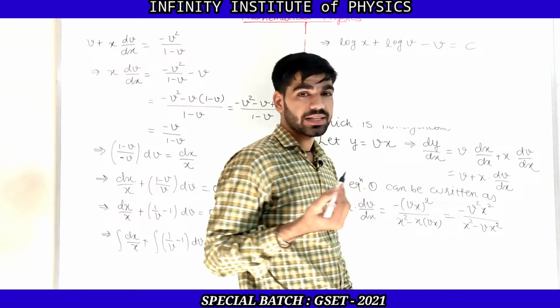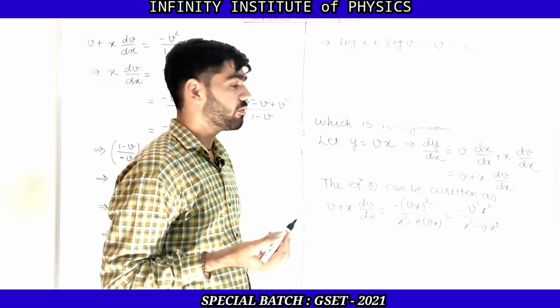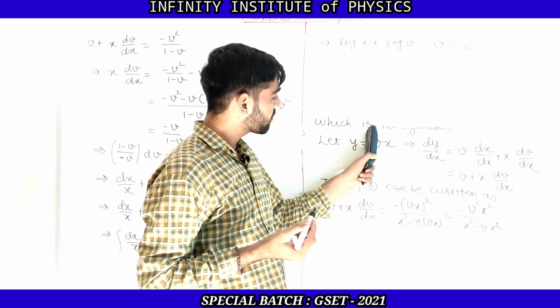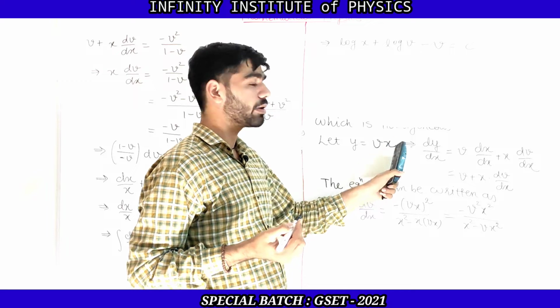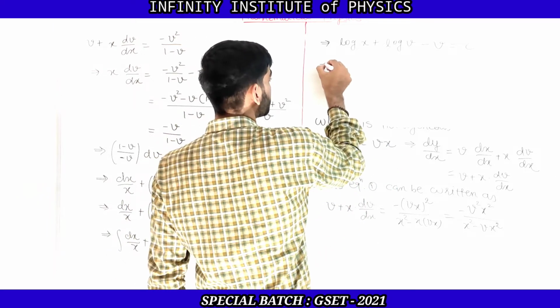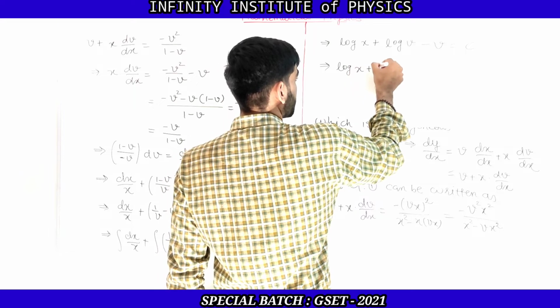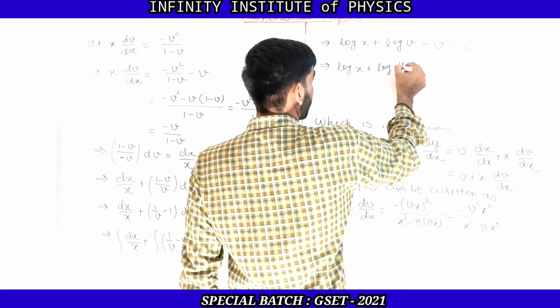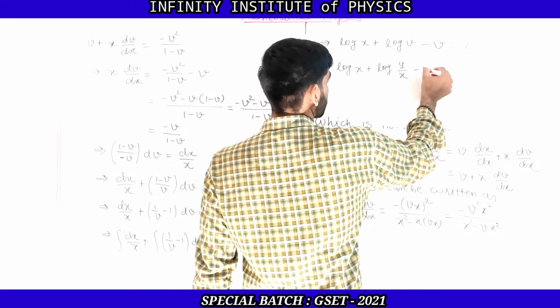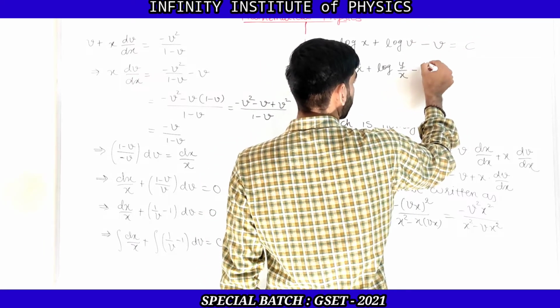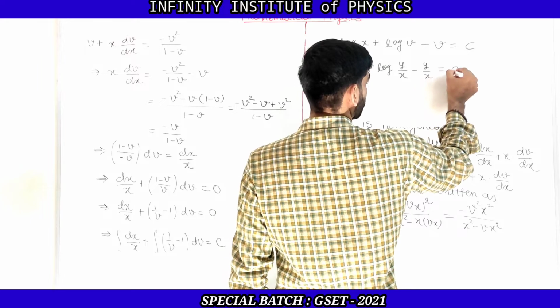Now let us replace v by y by x, because we have considered that y is equal to vx. So whenever we make v the subject, then v will be y by x. So now this is log x plus log y by x minus v, sorry, not minus v, it is minus y by x, which is equal to c.